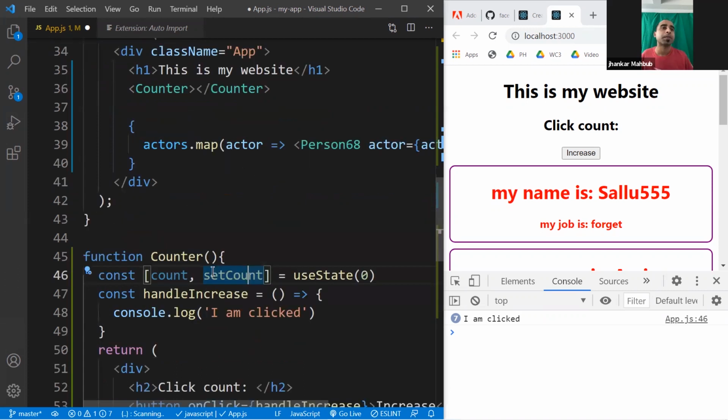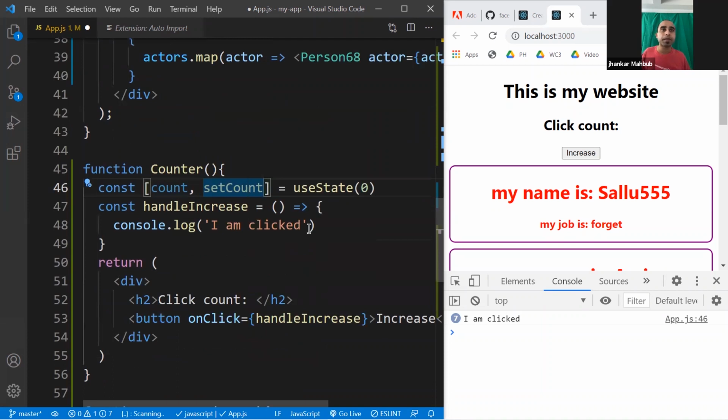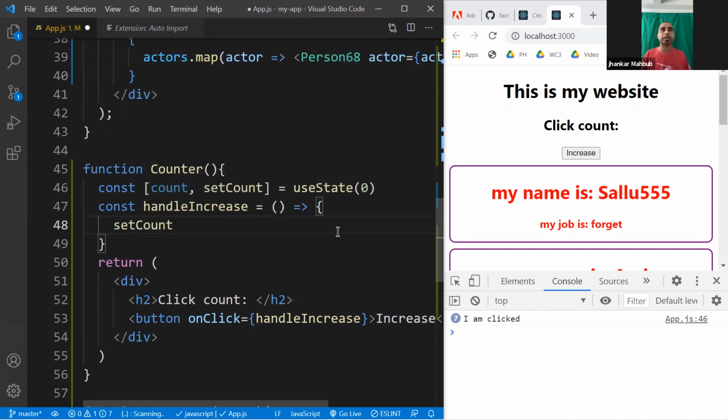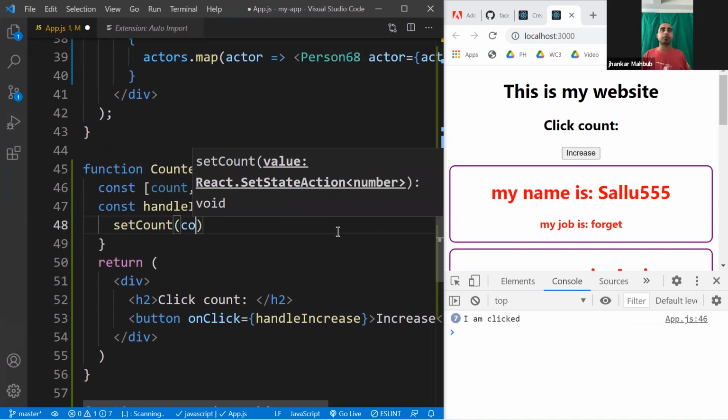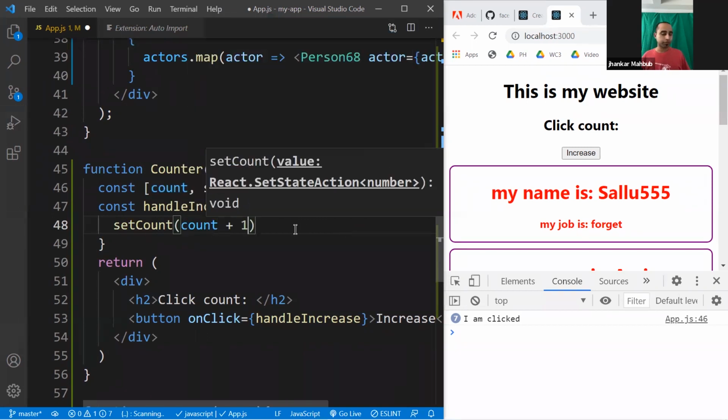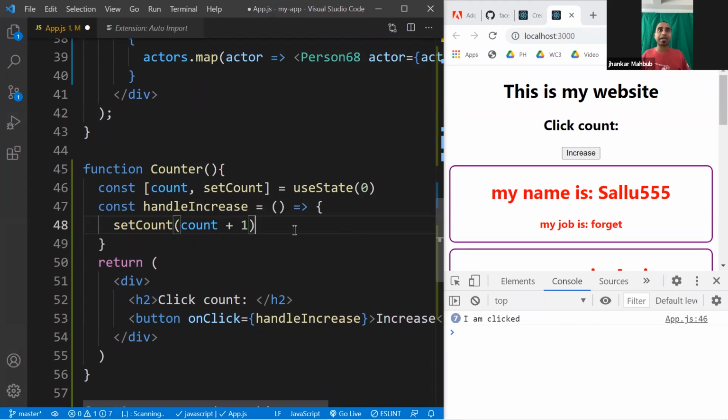That's pretty much it. So here, once it is clicked, you can call setCount. This is the function, and you can pass the value, and the value would be whatever the value of count plus 1. That's pretty much it. So if you save it, right now you will not see it anywhere because we are not using the count or displaying the count anywhere.